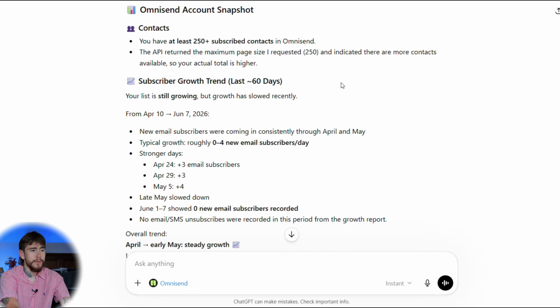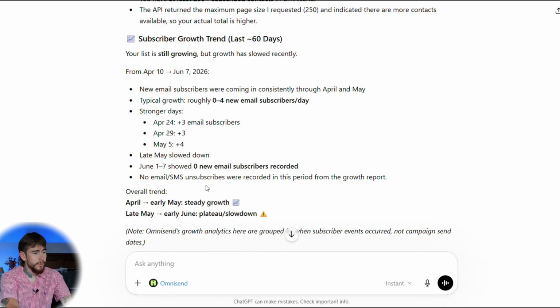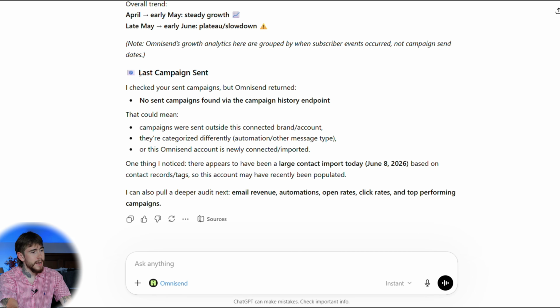So I can go ahead and ask it for some suggestions here. But it's saying I'm getting between 0 and 4 new email subscribers every single day. Saying April to early May, I had steady growth, but late May to early June, I definitely had a slowdown. Then I haven't actually sent any recent campaigns on this account, so it doesn't have any data to read on here. So that May to early June slowdown is definitely a concern with this account right here.